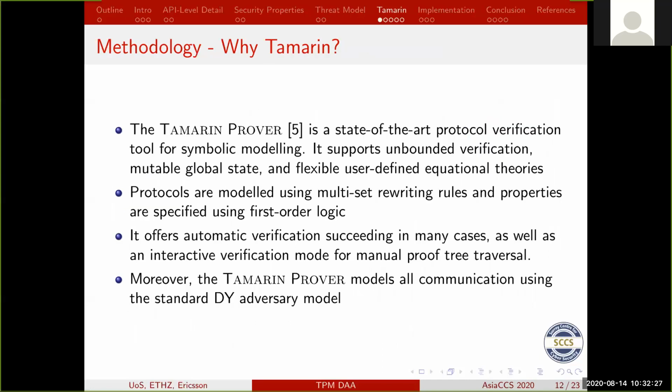So we then started encoding our scheme in Tamarin, and Tamarin is a state-of-the-art protocol verification tool which has been used widely in protocol specifications, verifications, and has been very successful in that, which is why we chose it. And protocols are written using multi-set rewriting rules, and any property that you want to prove is encoded usually using first-order logic, whereas anonymity properties are usually encoded using the observational equivalence mode of Tamarin. And another advantage of Tamarin is that it uses the standard Dolev-Yao adversary model for its channels.